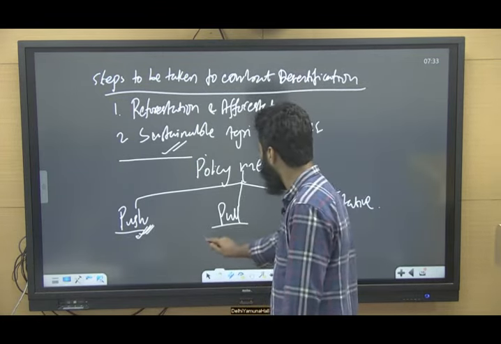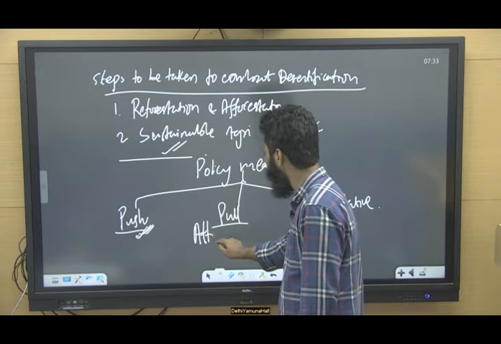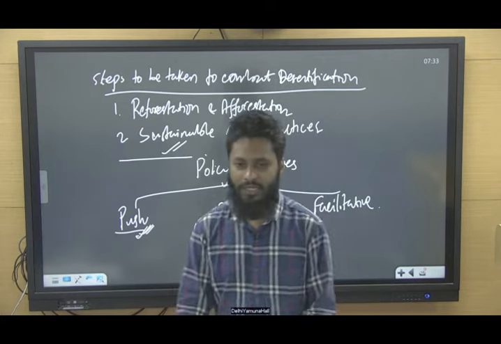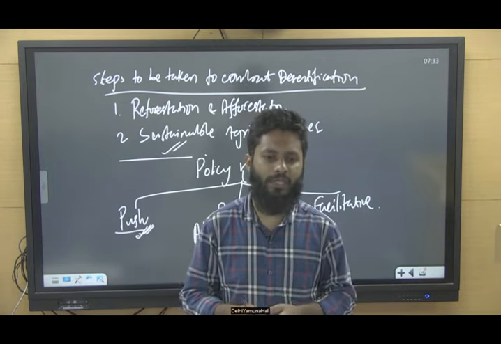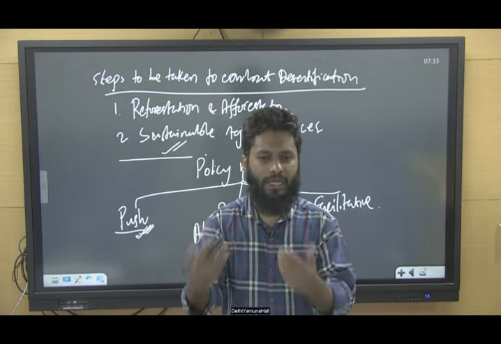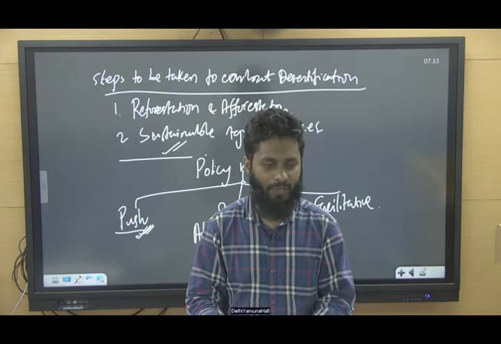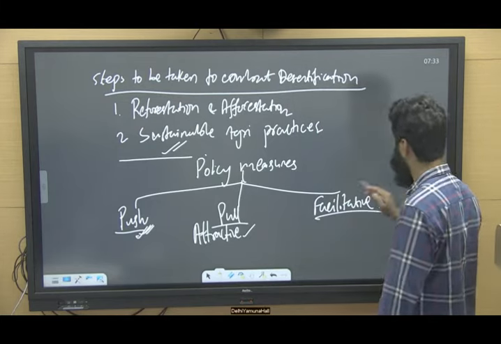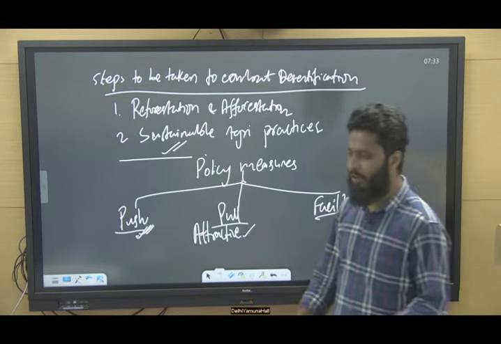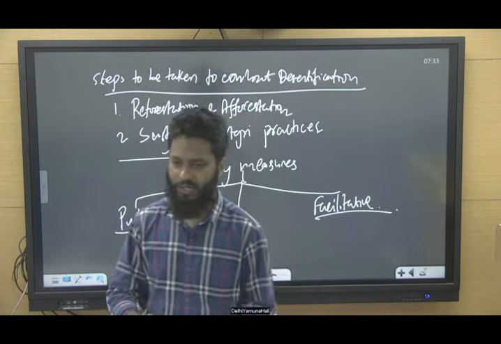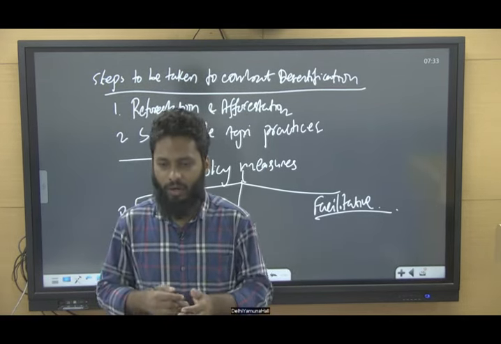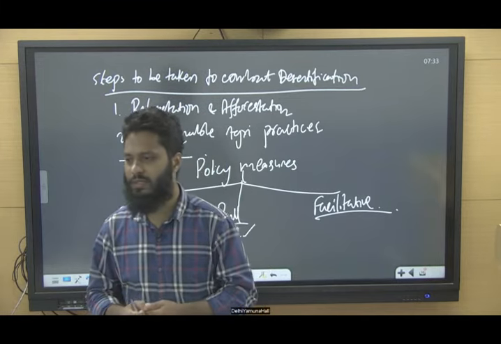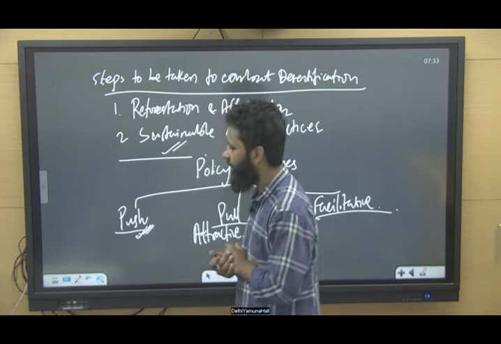But if you are making some policies which are attractive, for example, if the government is giving some incentives and all, these are attractive measures, that is pull measures, pull factors. So you are inducing people, you are influencing people to go for some measures, that is pull. And you can go for facilitative measures also. You can go for building infrastructure and all, so that people will automatically go there and practice those things, right? So this is all about desertification that we wanted to talk about.